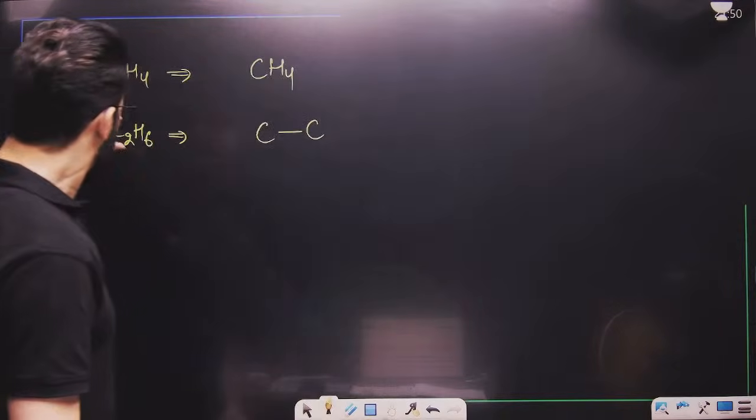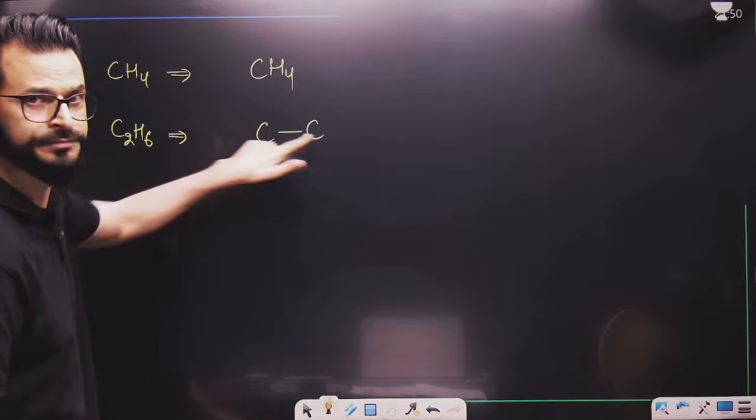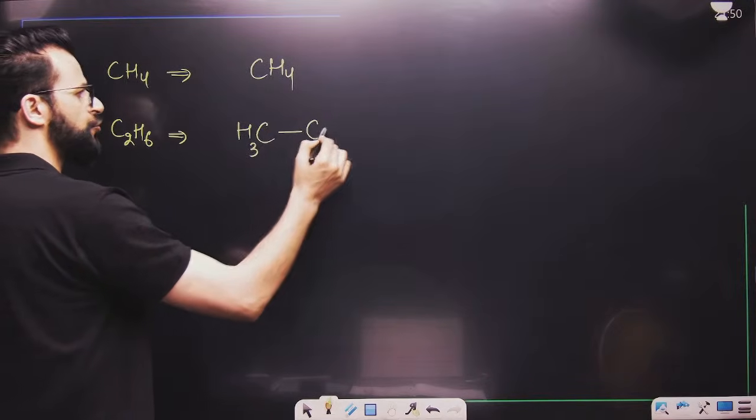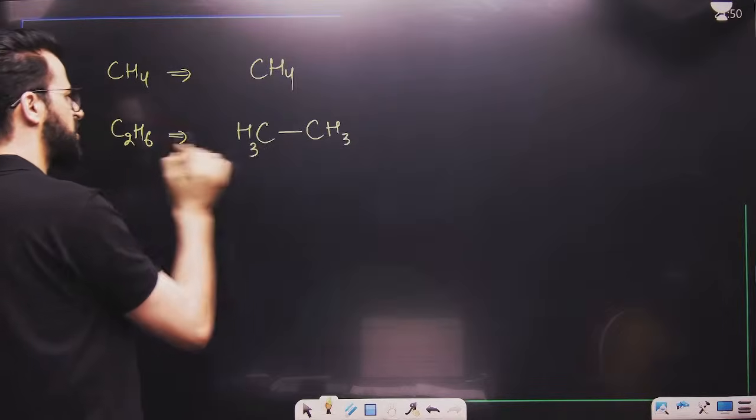Now, what is the molecular formula? C2. C2 is there. Now you have to satisfy the valency. Put 3 hydrogens to it. So this is the structure of this.